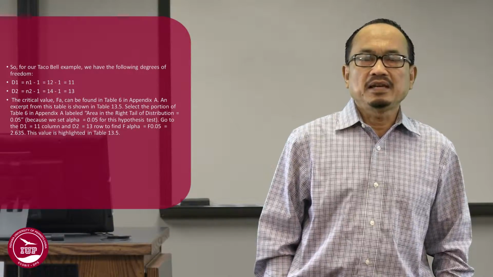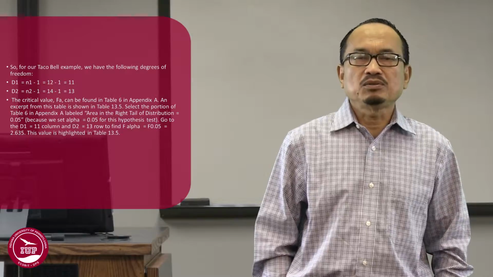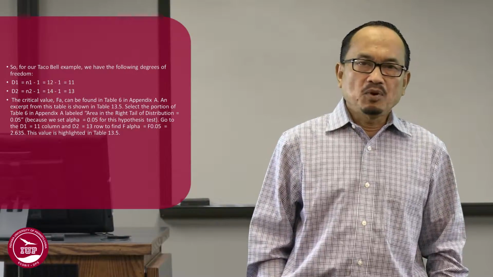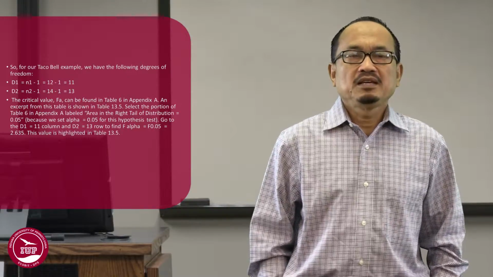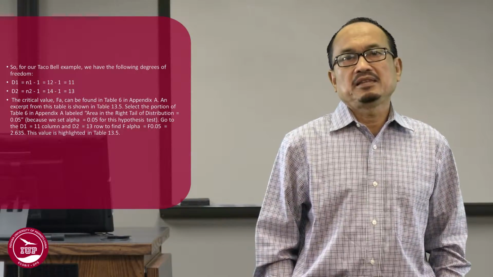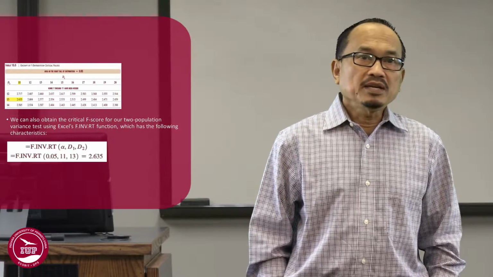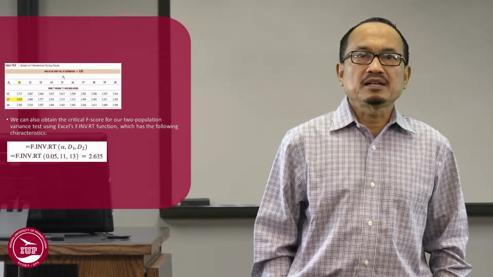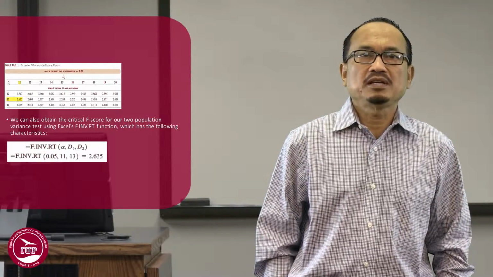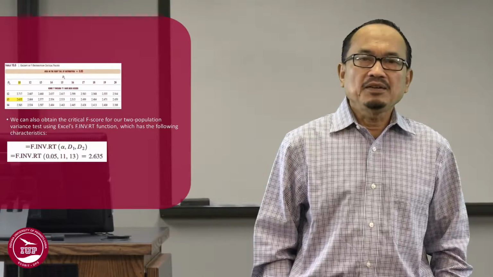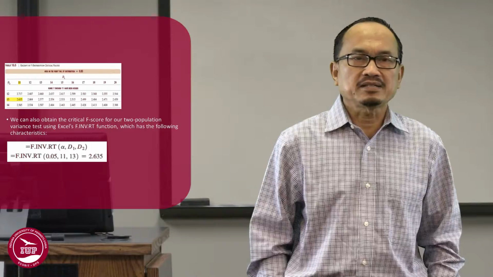We will find that F alpha, F 0.05, is equal to 2.635. This value is highlighted in table 13.5. We can also obtain the critical F-score for our two population variances using the Excel F.INV.RT function, which has the following characteristics.